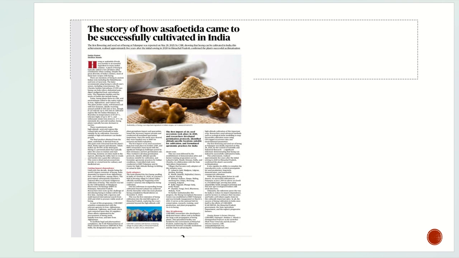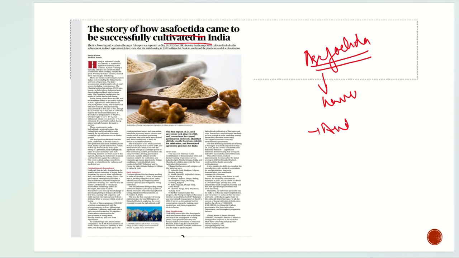Now coming to another question here, let's try to understand it. Another article here. The article is basically about how asafoetida came to be successfully cultivated in India. Basically, we don't need to go through the story here because it is not important. But what is important is how asafoetida is harvested, and what the climatic conditions required for it are, as it is grown in arid and semi-arid regions.